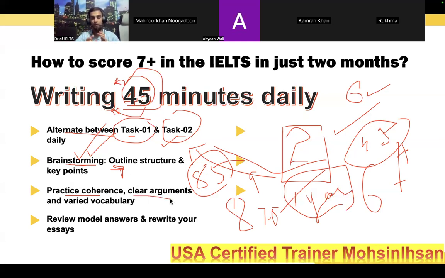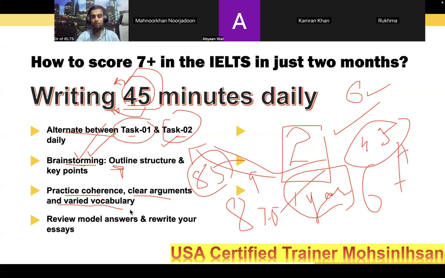If you argue on something, you share your opinion: I strongly agree, I strongly disagree. These are the advantages, these are the disadvantages. This is the brighter side, this is the darker side. Whatever you mention, it must be shown clearly, right? Not randomly. You say I strongly agree, and then you jump directly to the other side.